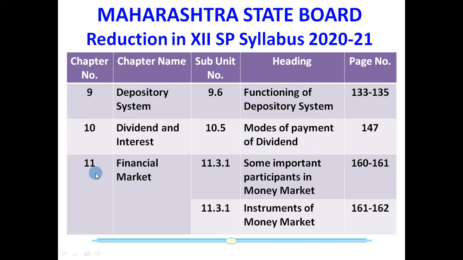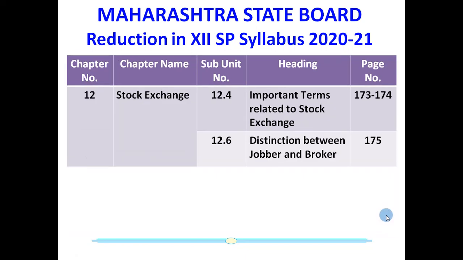Chapter number 11, financial market, subunit number 11.3.1, some important participants in money market and instruments of money market, from page number 160 to page number 162, is completely reduced from 12th SP syllabus.